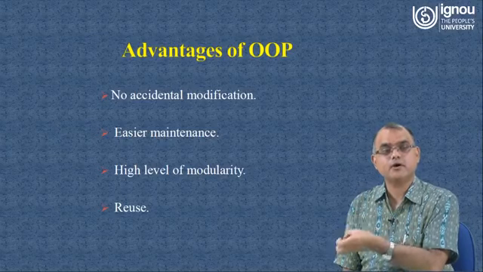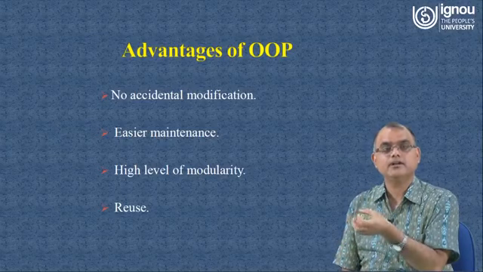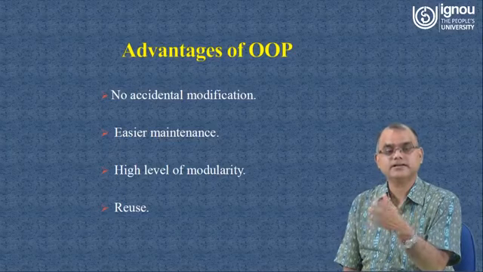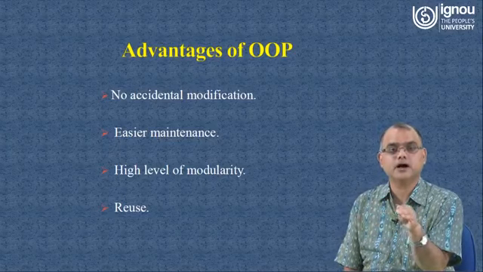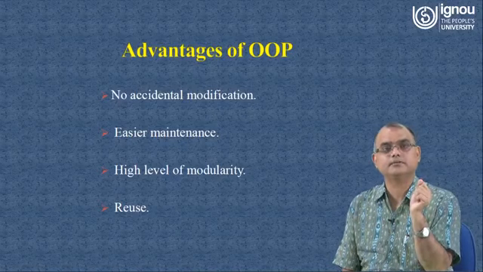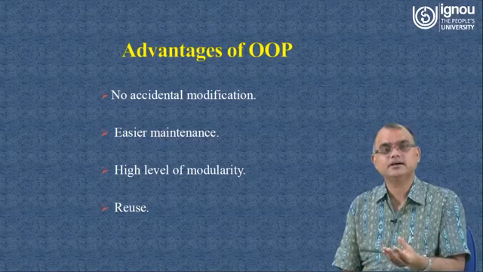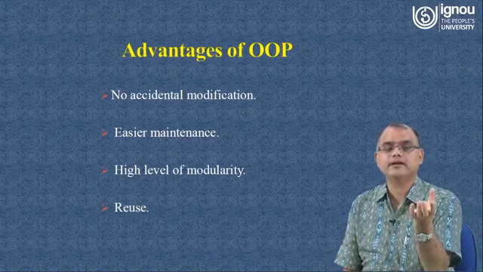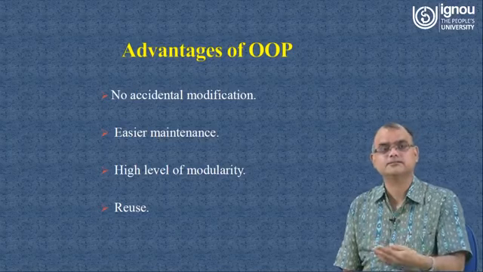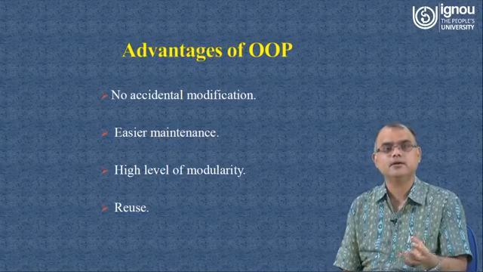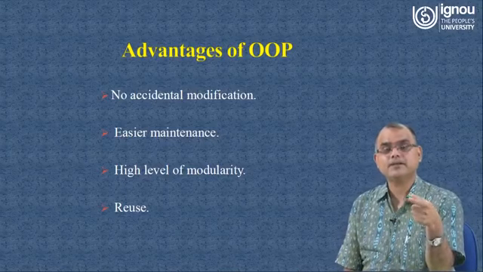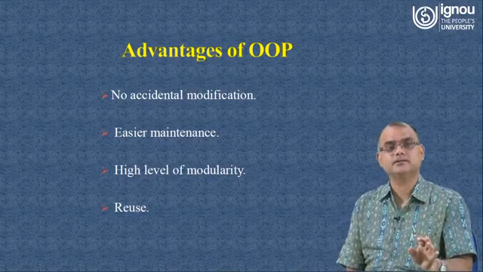So accidental modification of the data will not happen, because unless the object is modifying the data, somebody from outside is not going to modify it. That was not the case in the C programming language, where a global variable can be accessed by any function in the C program, so that global variable was prone to accidental modification by any function in the program.